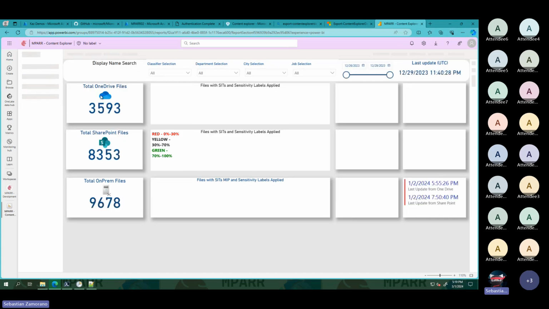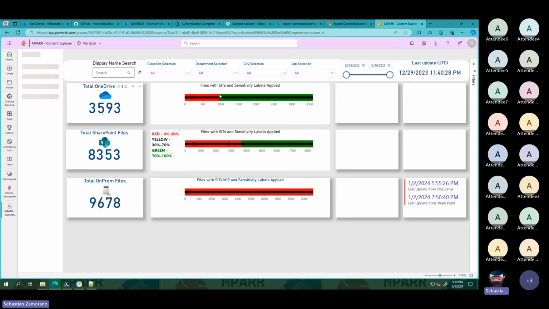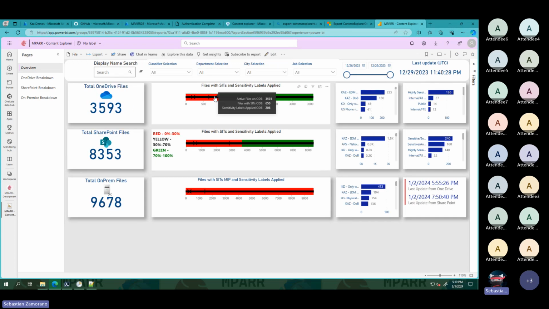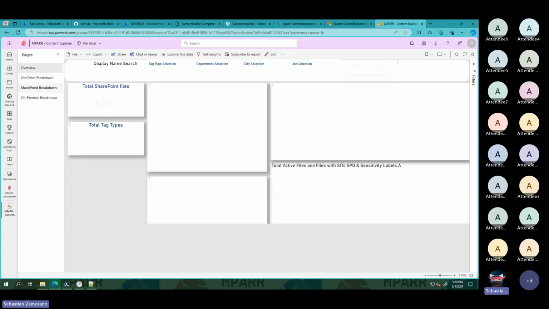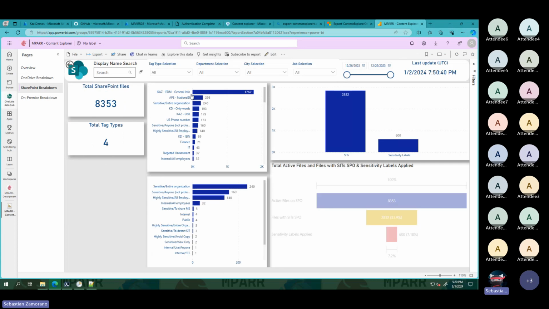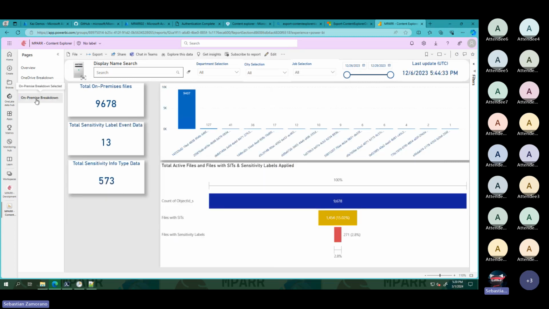Here you can see the total amount of OneDrive files, and here we can see how many of those files contain sensitive information types, sensitivity labels, and how that information is separated between sensitive information types and sensitivity labels. This is an overview, and then we can see the information by each service. Here we are adding the information coming from the MIP scanner. If you're running the MIP scanner, here you can find the information as well to have a complete overview of your data.